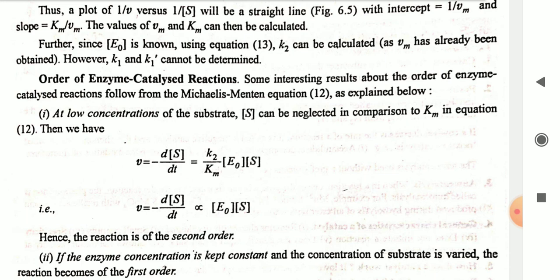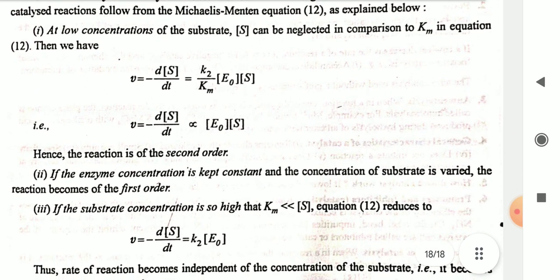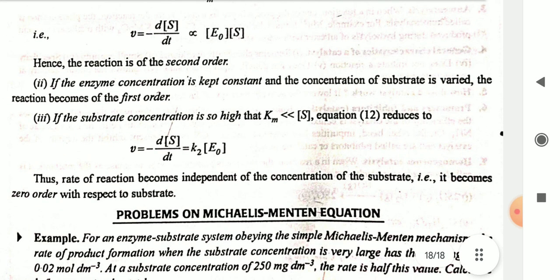Second, if the enzyme concentration is kept constant and the concentration of substrate is varied, the reaction becomes of first order. If the substrate concentration is so high that Km is less than S, equation 12 reduces to V is equal to minus dS by dt is equal to K2 E naught. Thus, the rate of reaction becomes independent of the concentration of the substrate. That is, it becomes zero order with respect to substrate. Thank you.